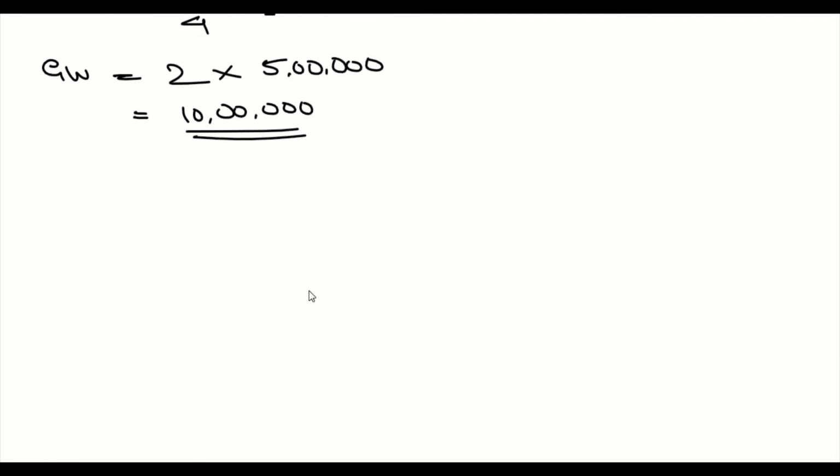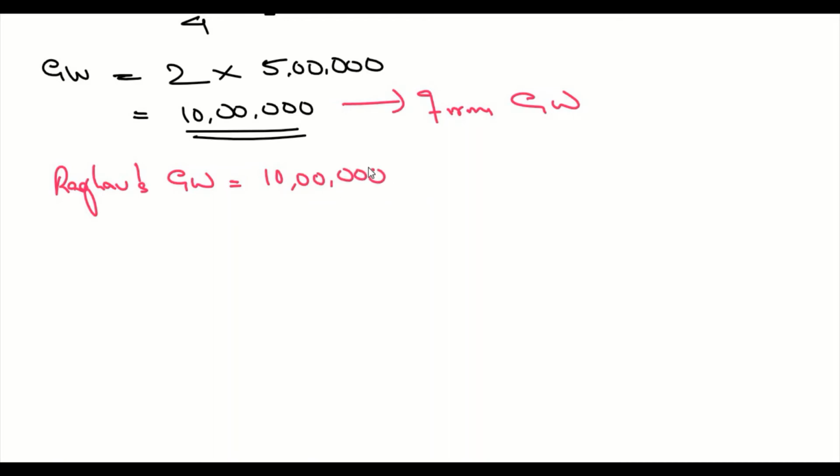Now this is the firm's goodwill. Now we need to find Raghav's goodwill, the new partner's goodwill. Raghav's goodwill is the firm's goodwill, which is 10 lakhs, into his share of profit, which is 1/4. That is equal to 2,50,000. So we found the missing piece here.